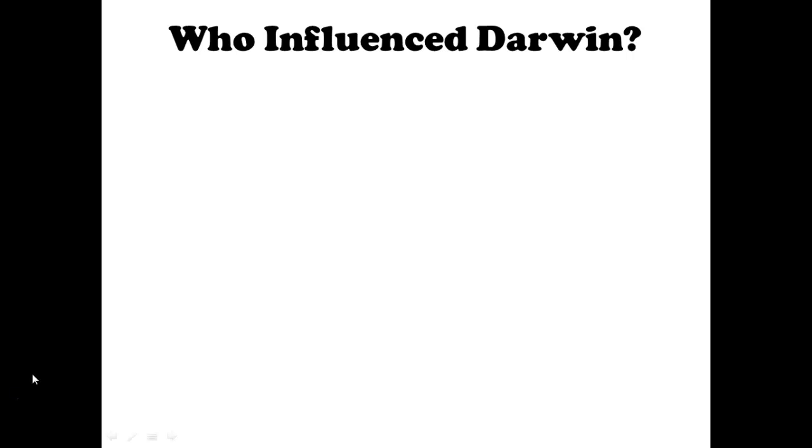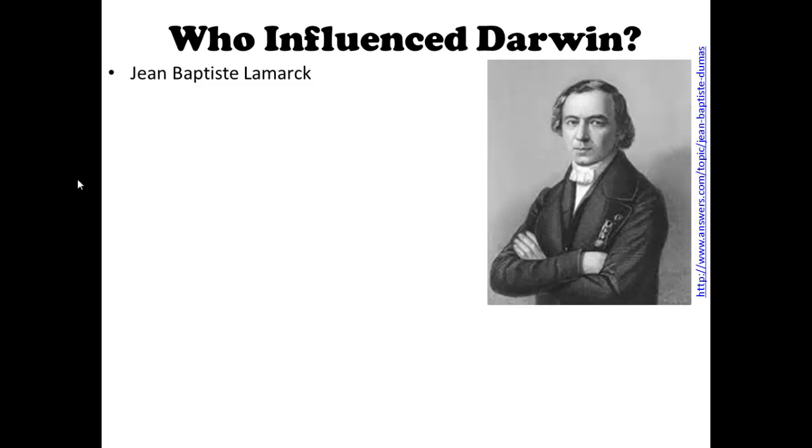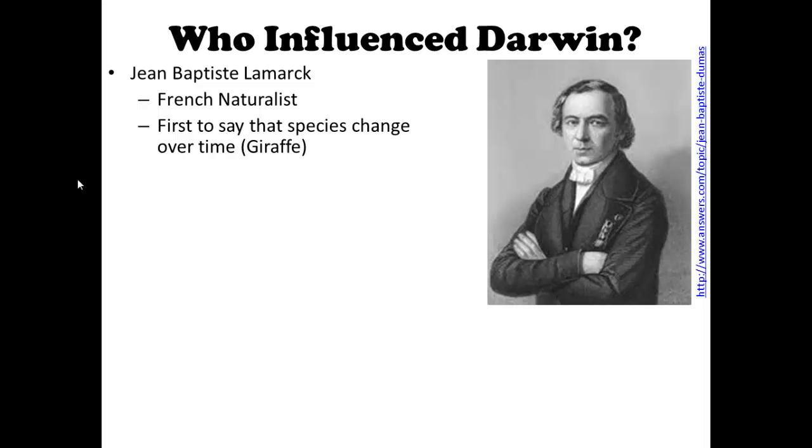Okay, so who influenced Darwin? There's a few people that influenced Darwin's theory. There's one scientist called Jean-Baptiste Lamarck, and here's an image of him. He was a French naturalist, like Darwin. And he was the first to say that species change over time.